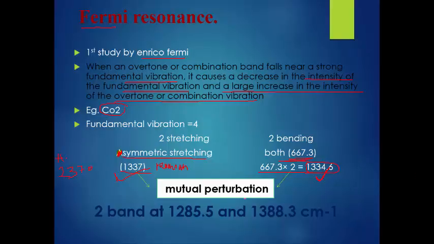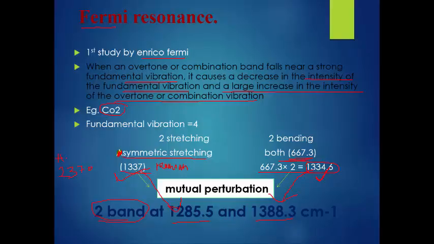In the case of CO2, 1285 reduces the fundamental frequency and increases the overtone frequency to about 1388. The parent is 1334, but the increase is to 1388. In symmetric stretching, the fundamental vibration occurs at 1337, but it decreases to 1285. This is the meaning of this statement.